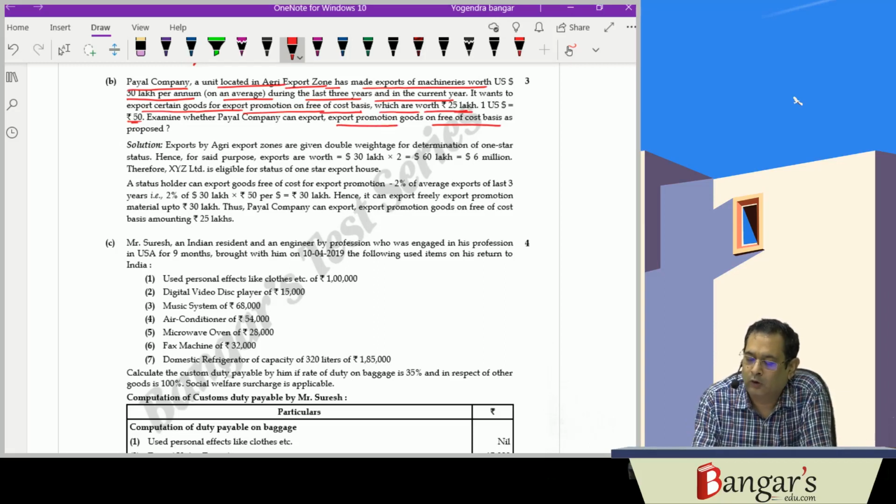promotion goods on free of cost basis, which has been proposed.